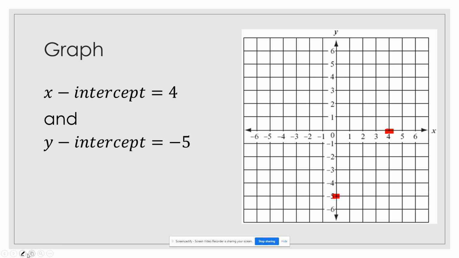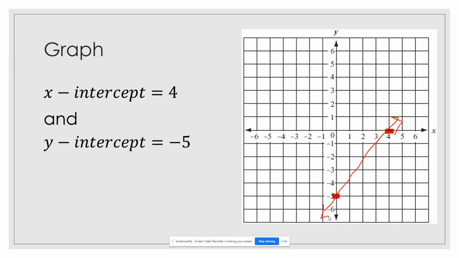And now I'm going to connect those 2 points to make my line. Connecting them is going to give me a line that looks something like this. Again, arrows on the end. And that is our review of graphing with slope-intercept form and the x and the y-intercepts.